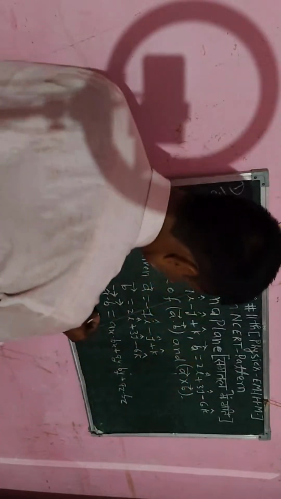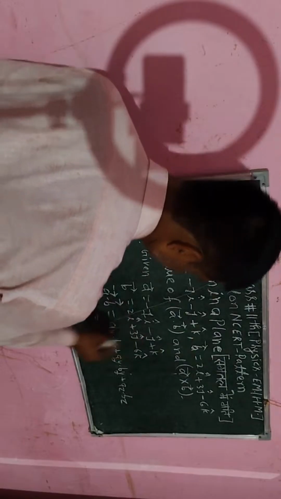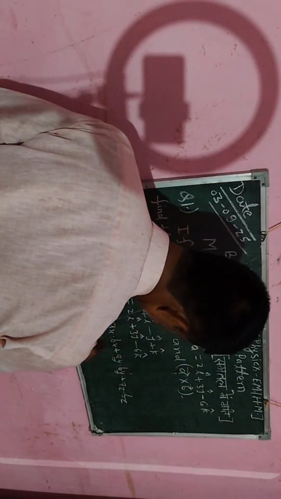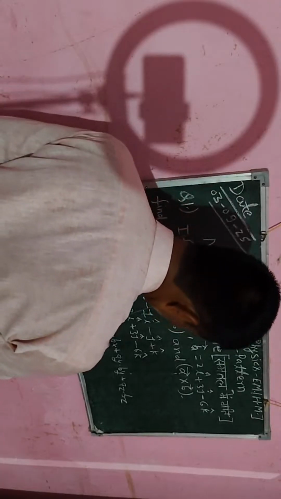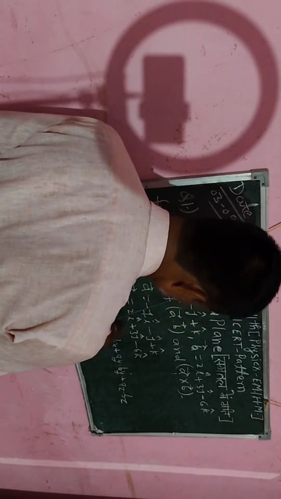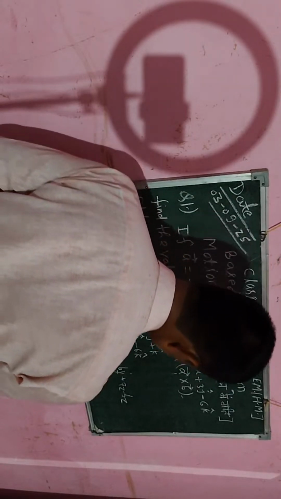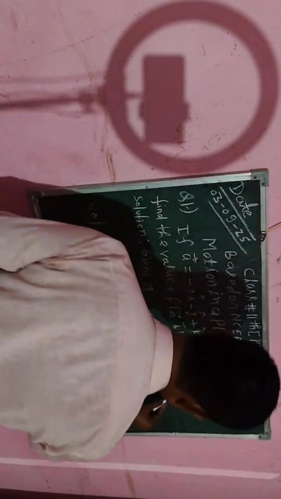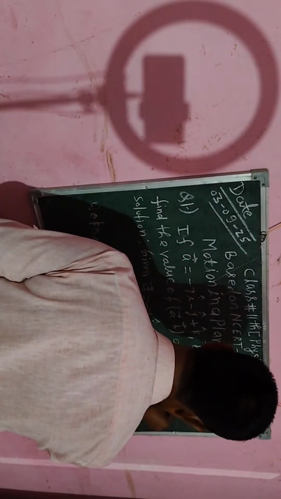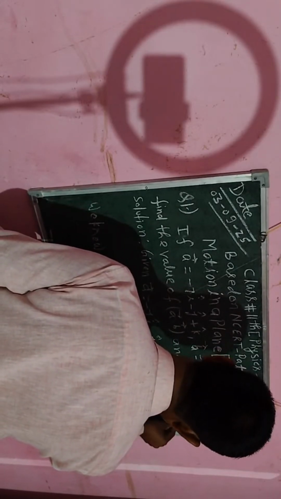Okay, so ax, that is the coefficient of vector i cap, is minus 7. So here I write in the bracket minus 7. Now here I have to write bx, that is 2. Now ay is minus 1. Minus j vector is given, so I can write minus 1 into vector j cap.